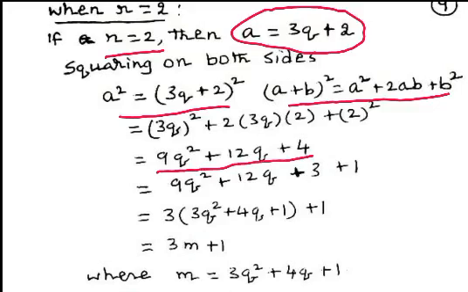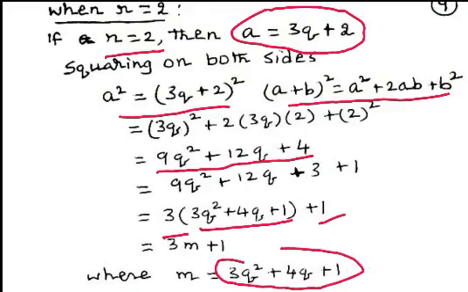Now rearranging this, we can write it in the form of 3 multiplied by (3q square plus 4q plus 1) plus 1. Now taking 3q square plus 4q plus 1 as m, we can write 3m plus 1. That is, a square is equal to 3m plus 1.